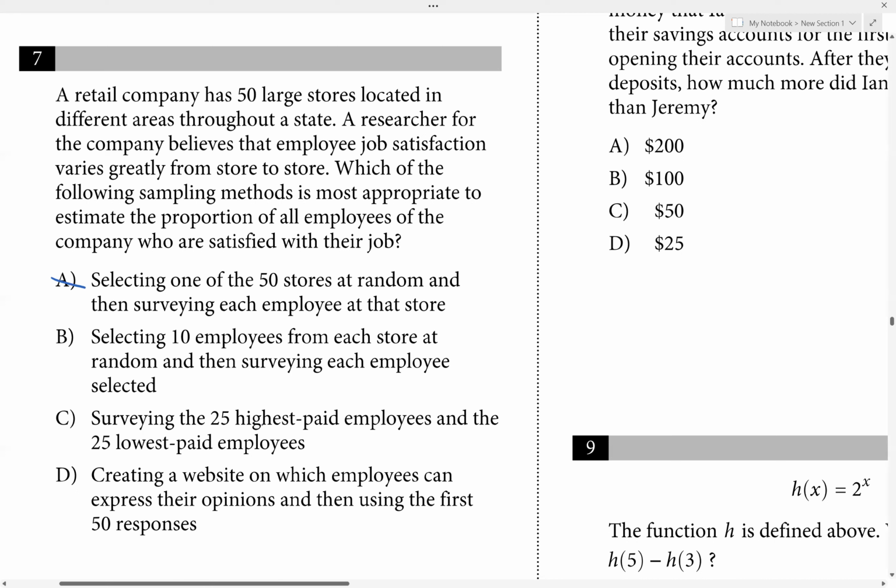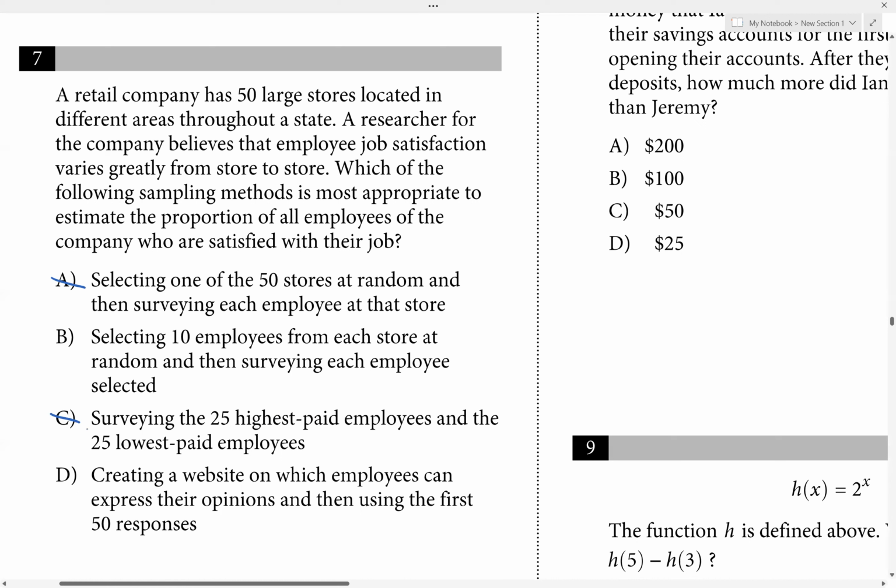C says survey the 25 highest paid employees and 25 lowest paid employees. Will that work? Well, no, right? Because how about the other employees, who are in the middle, right? We don't have any representation from those people, right? So it's not going to be a good sampling method here.